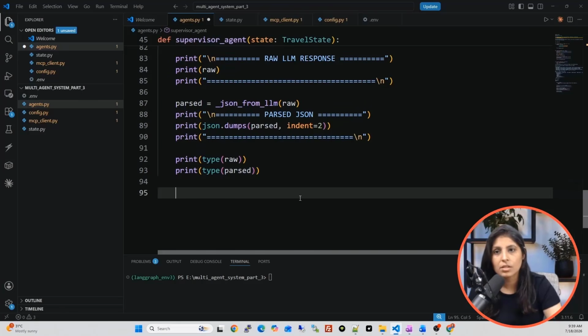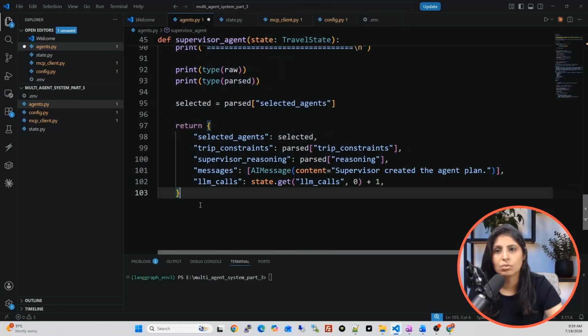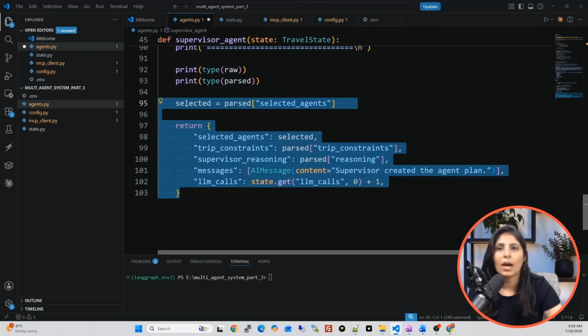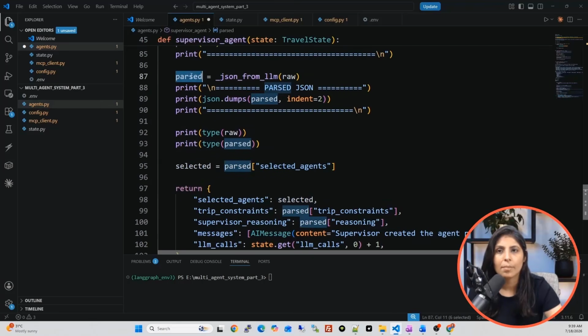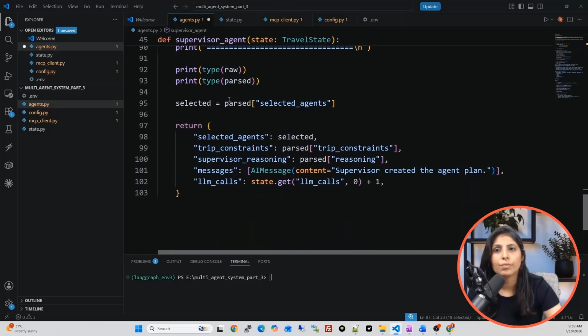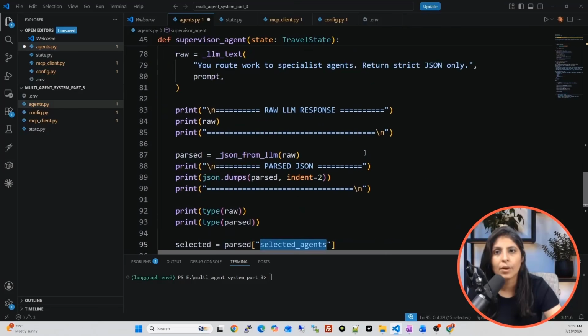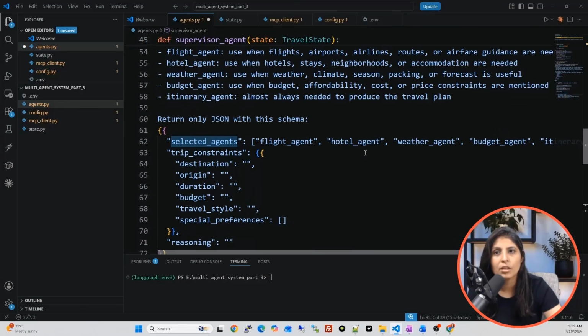After this, write these two things. See, I created one variable with the name selected. And from parsed, what is parsed? Parsed is the variable where we converted the output of the LLM into a Python dictionary. So from that parsed, I'm getting selected agents in the selected variable. What are these selected agents? Guys, scroll up and check the prompt.